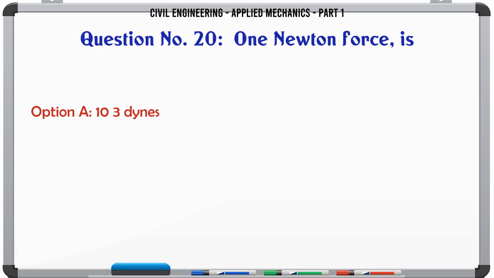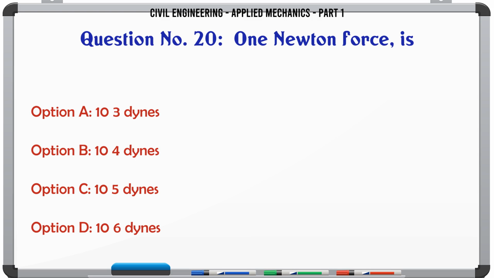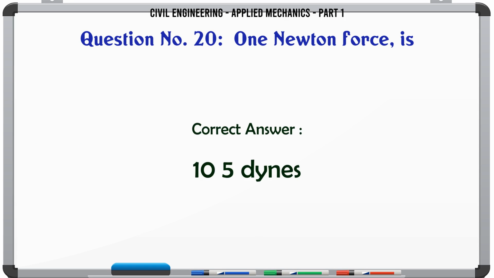1 Newton force is A. 10.3 dynes, B. 10.4 dynes, C. 10.5 dynes, D. 10.6 dynes. The correct answer is 10.5 dynes.